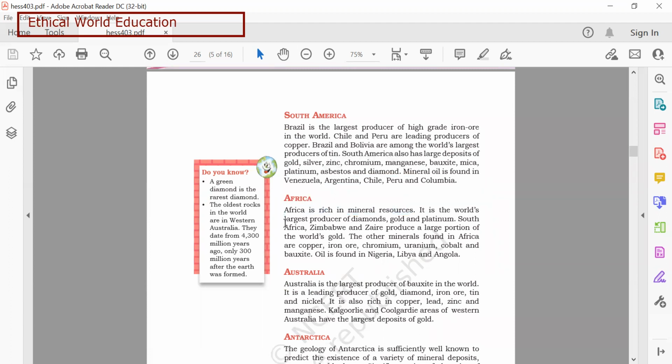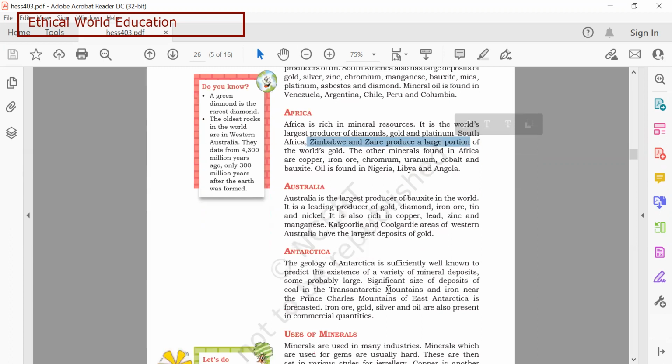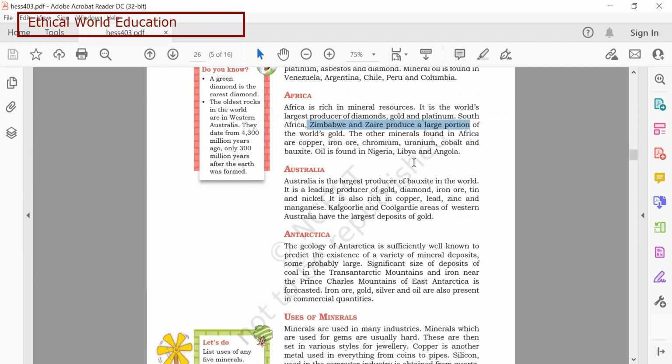It is the world's largest producer of diamond, gold, platinum. South Africa, Zimbabwe, and Zaire produce a large portion of the world's gold. And other minerals also found in Africa are copper, iron ore, chromium, uranium, cobalt, and bauxite. Oil is found in Nigeria, Libya, and Angola.